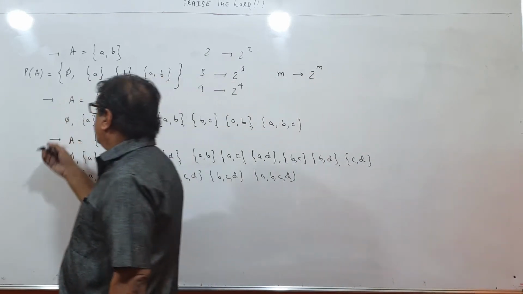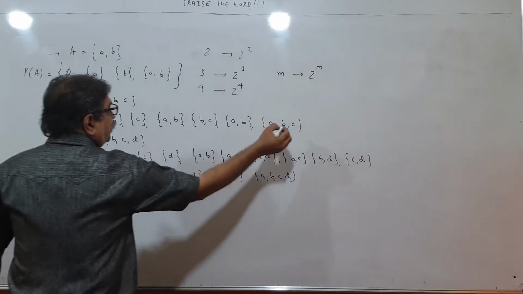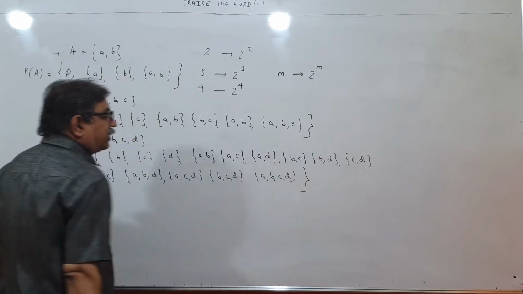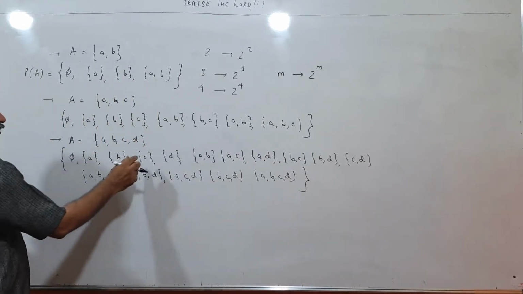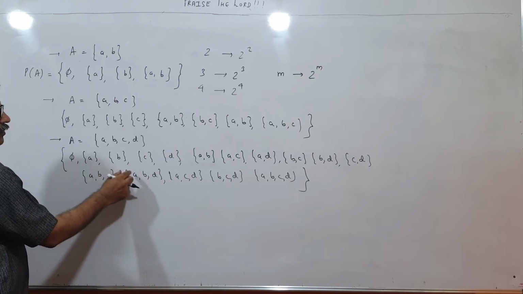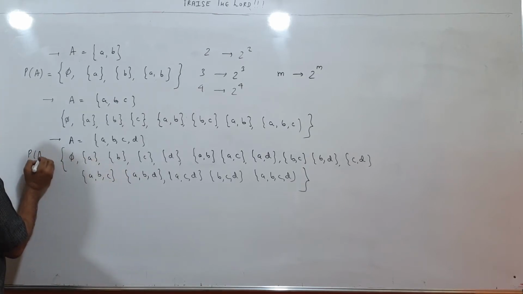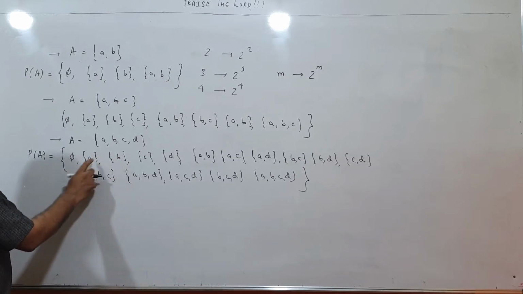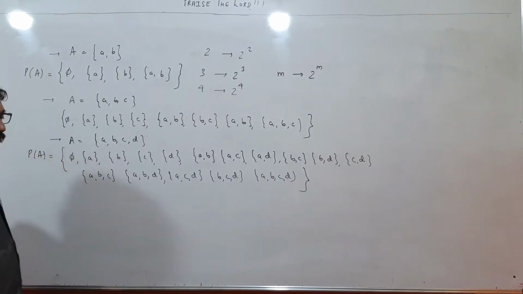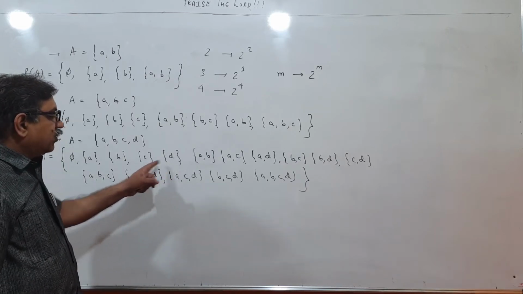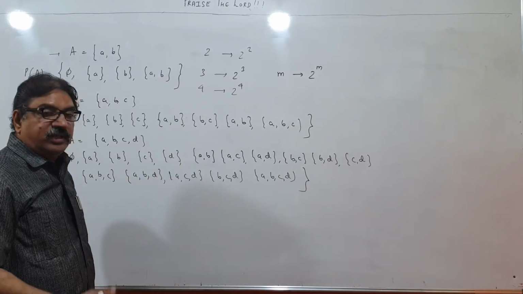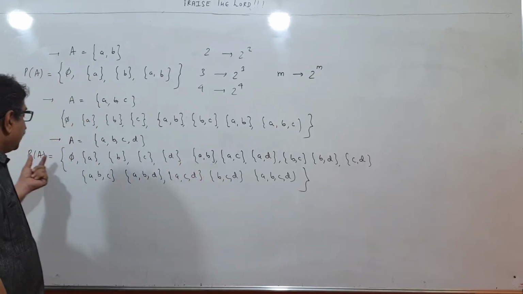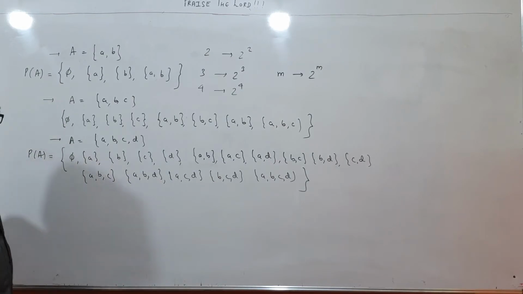So this is the power set of A. Remember, children, these are sets and they are elements for PA. Please understand. When we write comma, comma, these become elements for this set. So when we separate things by comma, that means these are elements. Actually, they are sets also, but they are elements also for this set, PA. Please understand nicely.